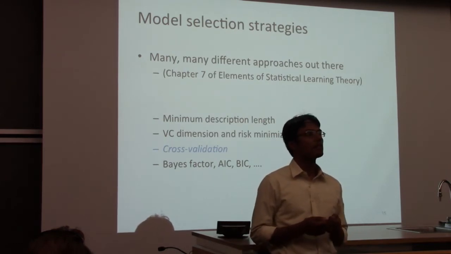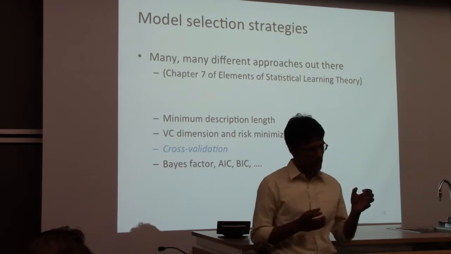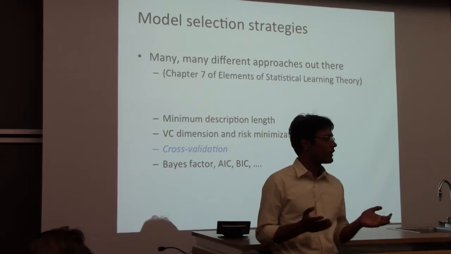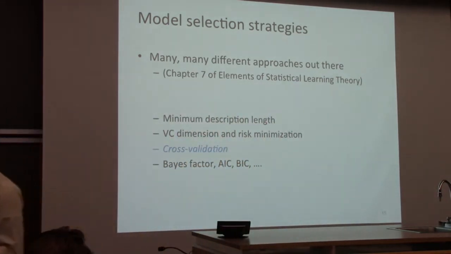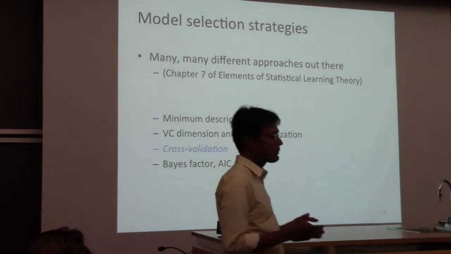Minimum description length says, I like models that correspond to shorter programs. And we've seen something like this before. VC dimension says, I like less complex models. So there is a bias that guides you towards choosing models and possibly also hyperparameters.